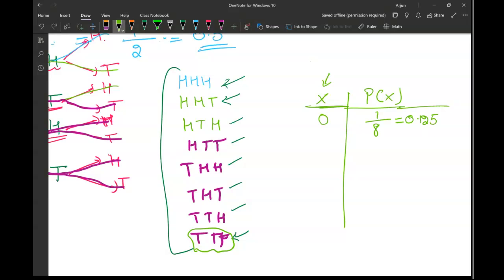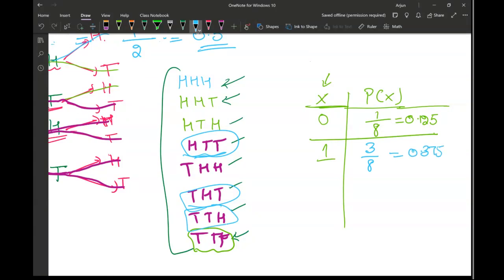And then the second one will be 1 head. Let's see in how many I can get 1 head. This is the one, and let me box it. And then I can get 1 head here and 1 head here. So 3 out of 8, which will be 0.375.